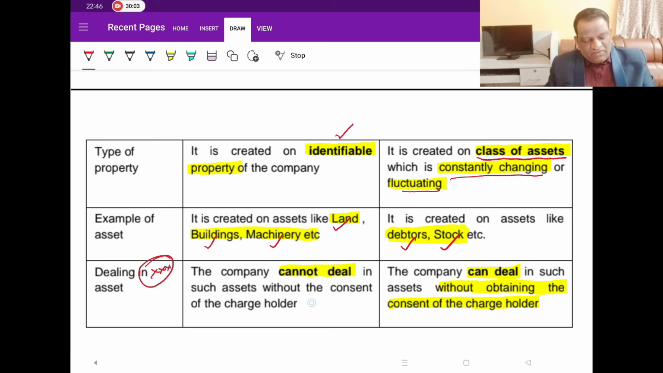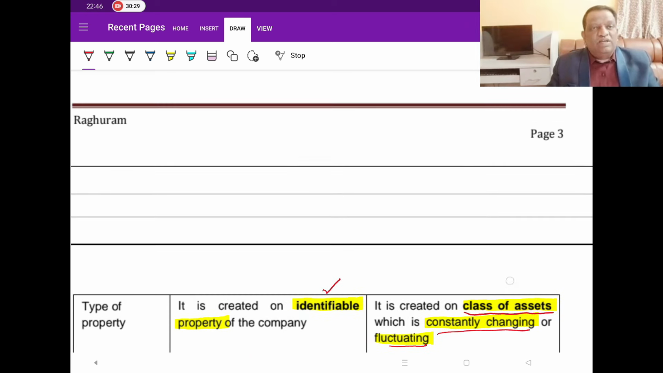That is, under fixed charge, the company cannot deal with the asset. That is, the company cannot use the asset. The company cannot sell the asset which is kept under charge. But in this case, the company can even sell the asset. The company can deal. But do they have to take the permission of the lender? No. Even without obtaining the consent from the charge holder, they can deal with the asset. So therefore, under floating charge, the risk is very high.